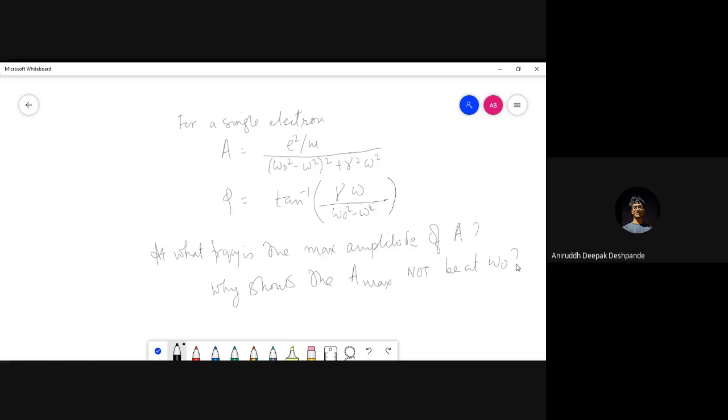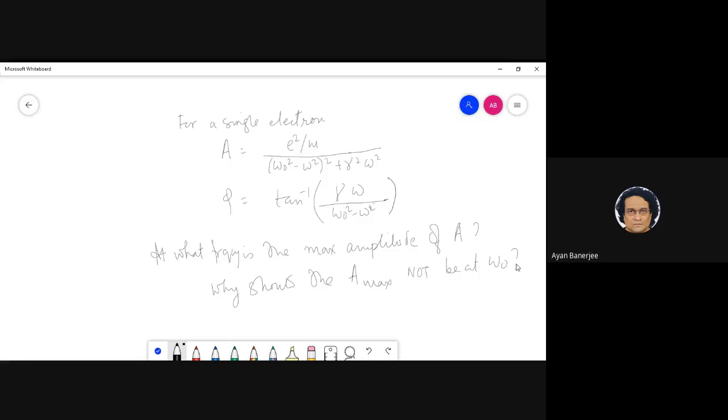So the gamma factor, because of the damping term that we had, the damping term also adds some sort of a force constant kind of a thing. It also adds some kind of a restoring force in some sense, not in terms of displacement, but in terms of X dot. Correct, that is a very nice answer. Exactly, it is coming there. So it will factor in. That is very interesting.